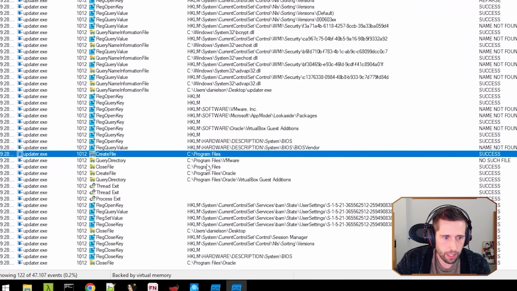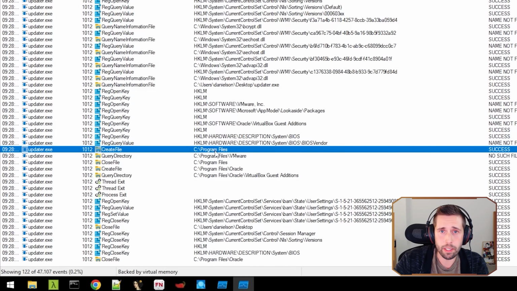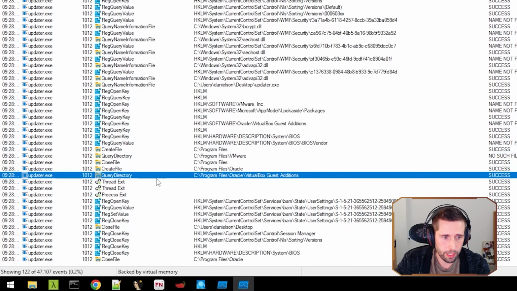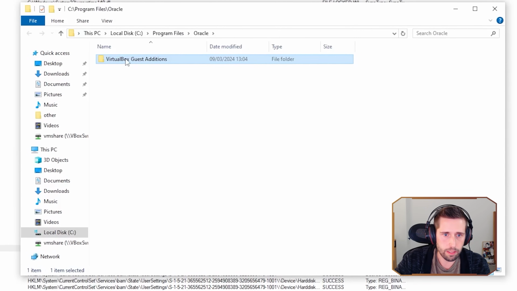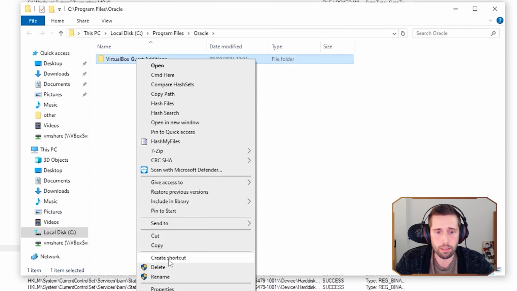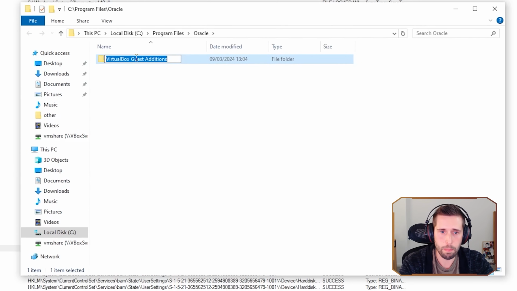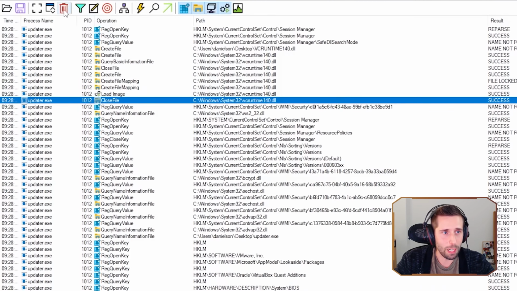And then here we see a create file, which is actually opening the program files directory, and we see a query directory for Virtualbox guest editions. If we jump to that, we can see that this folder does exist on my endpoint because I have Virtualbox installed. And for the same reasons as I mentioned with the registry key, you can just rename this whole directory without affecting your virtual machine. And we are going to go through this process one more time.